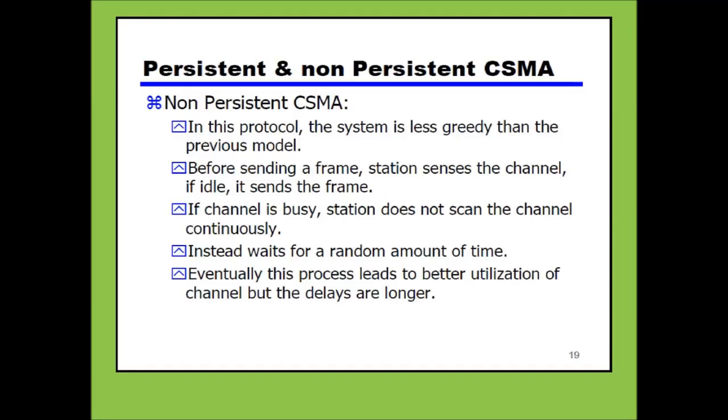But if the channel is busy, then after some specific time the device will scan again. This is called non-persistent. Instead, it waits for a random amount of time. Eventually this process leads to better utilization of the channel, but the delays are longer because every device has to wait for a long time, and when the channel is available, then the data will be transmitted.